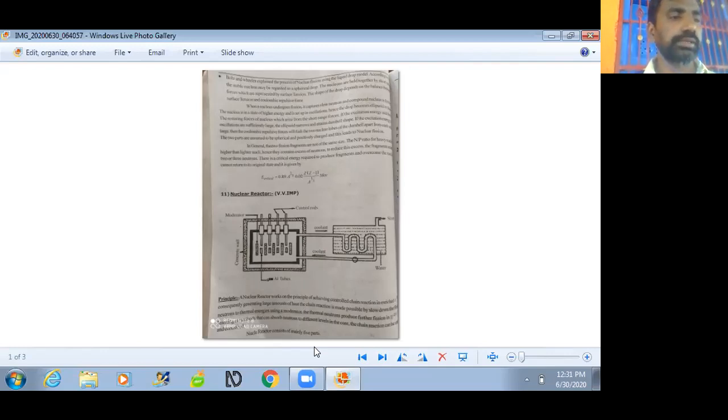Shielding protects the environment and human beings, and the coolant is used to generate electricity. So these are the main parts of a nuclear reactor. This is the nuclear reactor process. Now I'm leaving.